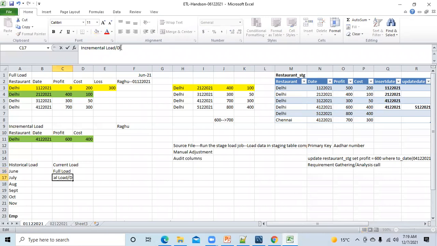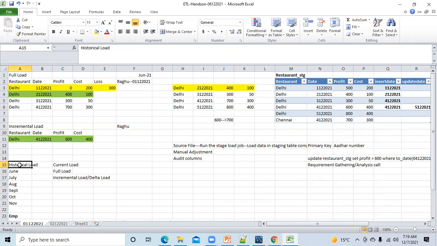In some projects they will tell you that this is delta load or incremental load. They both mean the same thing. They just want the incremental data. They don't want to see the whole picture. They want to see the net transaction. Okay, fine. So I hope you understood full load, incremental load, historical load, current load, and all those things.